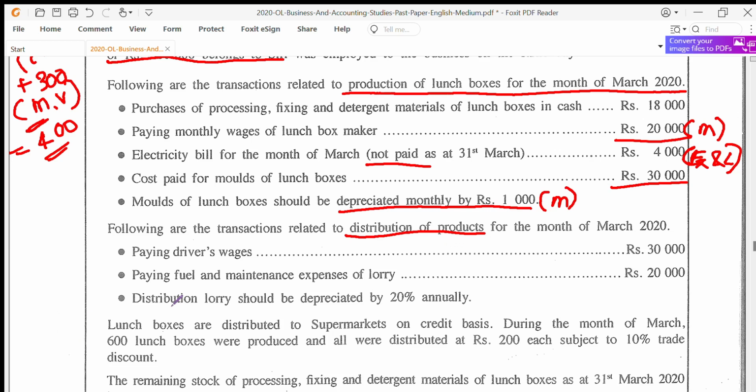Paying fuel and maintenance expenses of the lorry, rupees 20,000. Distribution lorry should be depreciated by 20% annually. So remember, if it's 20% annually, in case you are finding net profit for a month, 20% divided by 12 should be used. Let me make it a bit more clear. 20% is an annual depreciation factor. So if you are finding it for a month, 20% divided by 12 must be used per month.